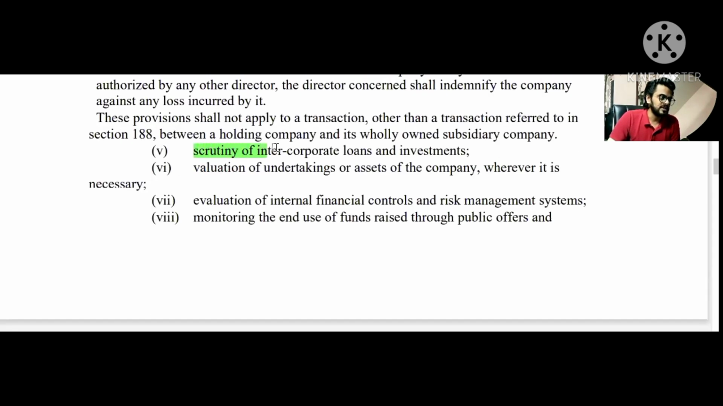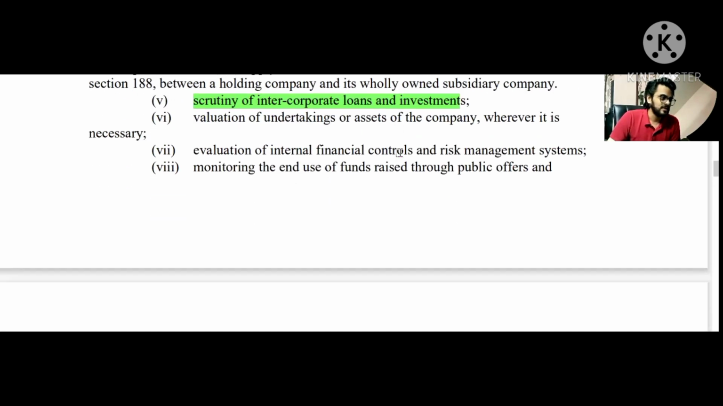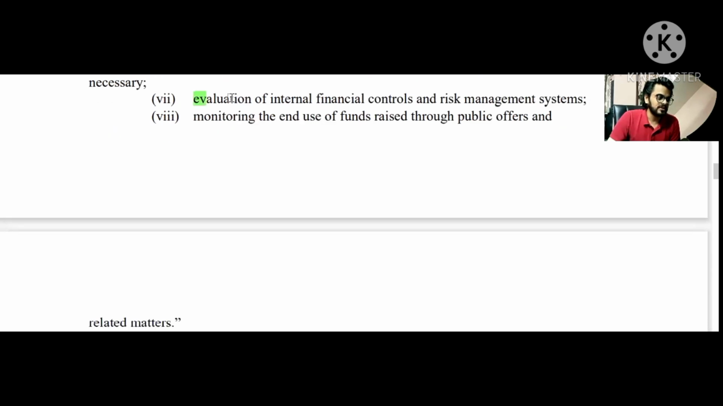The fifth point is basically about the scrutiny of intercorporate loans and investments. Again, the role of the audit committee as per regulation number 18 covered that point. Valuation was also covered there. This is a new point: evaluation of internal financial controls and risk management systems. This is also there in the role of the audit committee as per regulation number 18, but we didn't cover this point because we just covered 10 points out of the 30 points given in the study material. So just learn the first 10 points that I've already given in this PDF, and that would be enough for you to score marks.